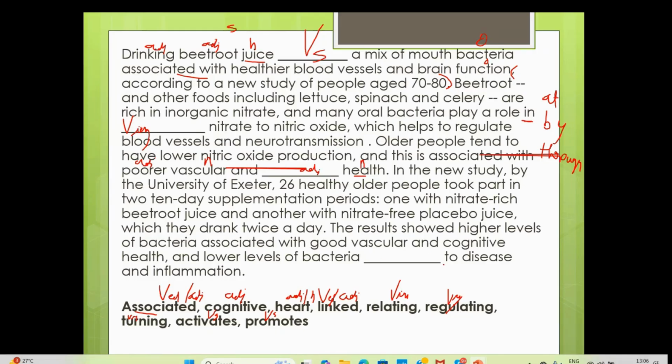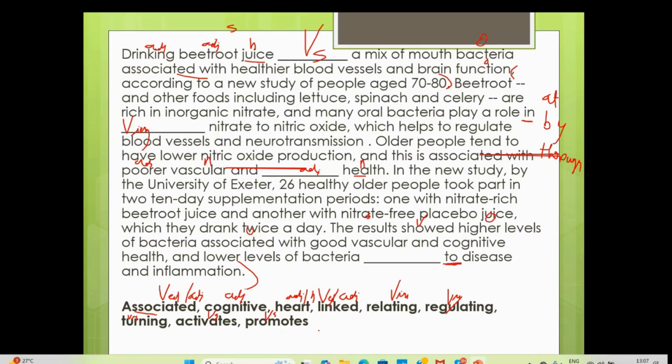Here, dash 2. 2 is there, no? So we need to understand, because here if you see, the results is your subject, showed is your verb, other things are your object in here. So in between 2, 3 objects, sometimes they use 2, V1, sometimes adjective preposition collocation. So we don't know it. It can be anything. So we'll go with the content for this one, and we'll try to see if it's adjective preposition collocation also. So verb with s, we have activates and promotes. Okay. Then after that, what we have, sorry, just a second.